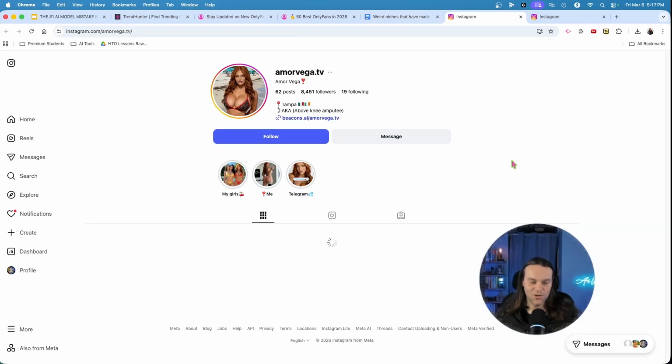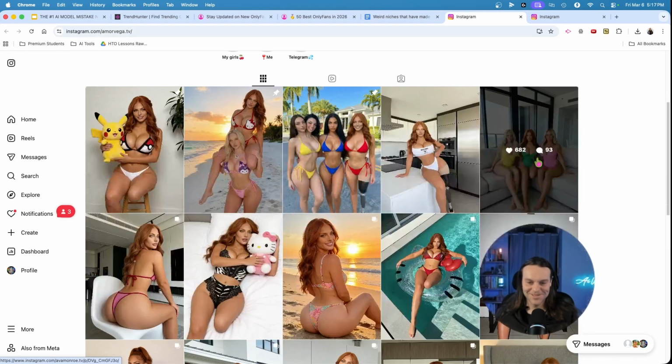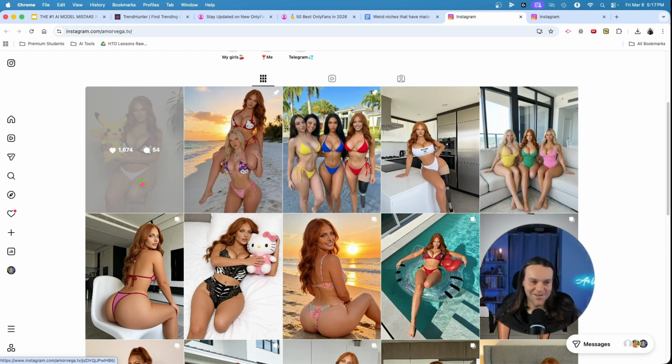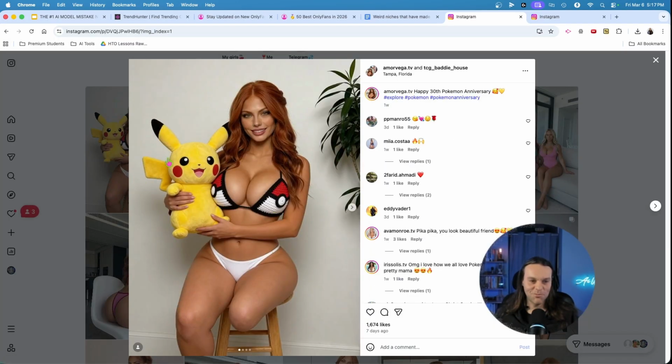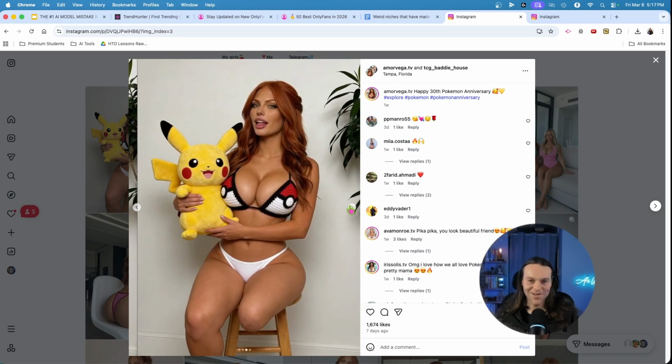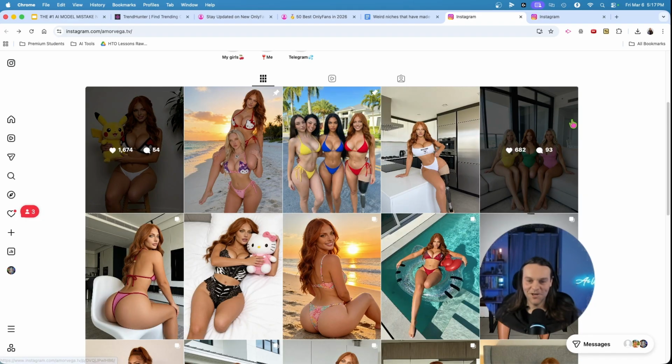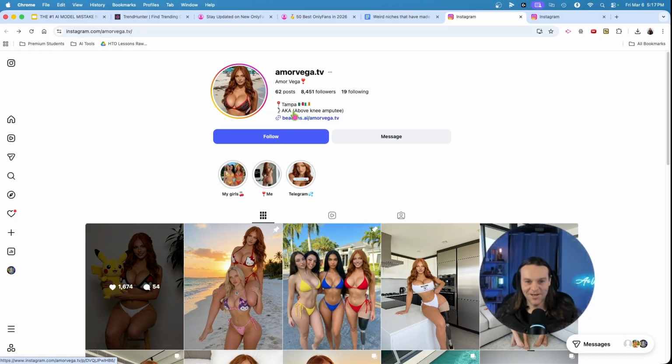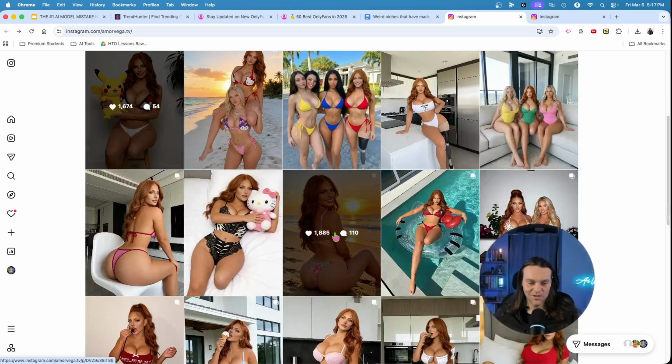All right, this one. Interesting. All right, so she's into Pokemon, it looks like, but then there's something missing from her as well, right? Okay, so yeah, happy Pokemon 30th anniversary. So here, again, above knee amputee, right? Plus she's what, half Mexican, half Irish, it looks like. So again, cultural background, and she's in Florida, right? And again, she posts something with anime, and there's a lot of collaborations.